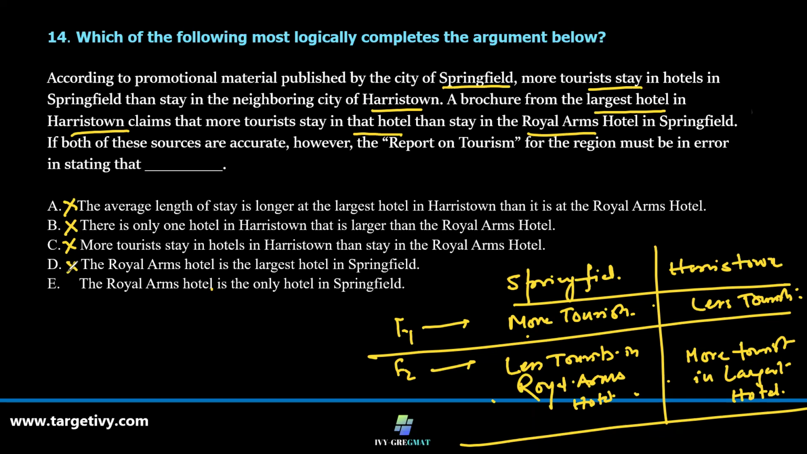Royal Arms Hotel is the only hotel in Springfield. This definitely disputes the argument because if that is so, then this fact is going to be disputed. Royal Arms Hotel is the only hotel in Springfield. The total number of boarders in the hotel in Harristown is more than the Springfield. Then how come more tourists are staying here in this hotel? If this is the only hotel, then this argument falls apart. So option E is the correct answer.